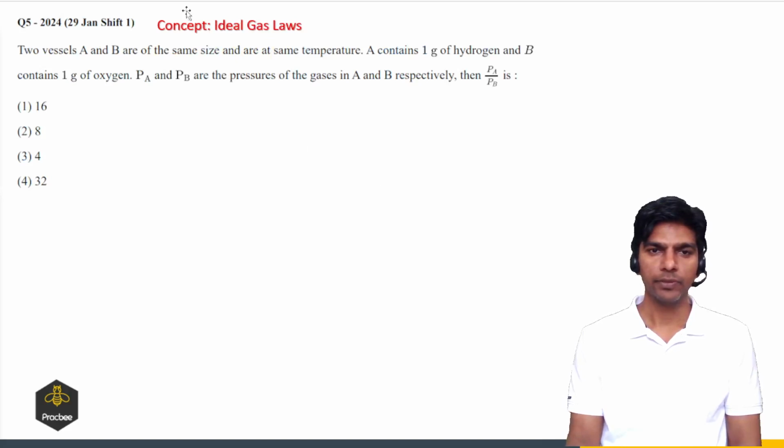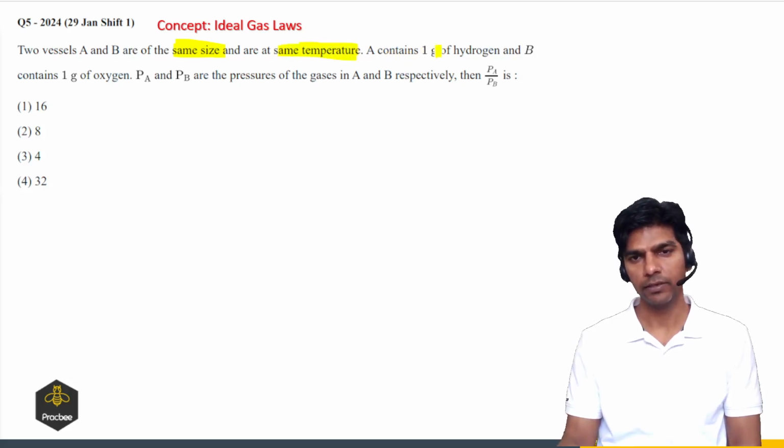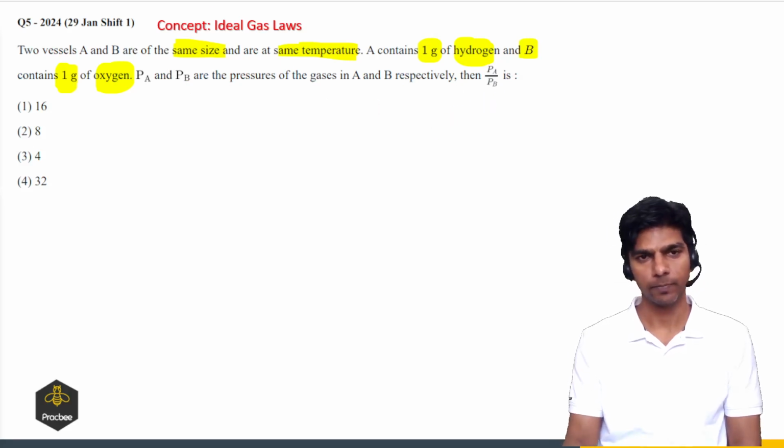Let us see the next question based on the ideal gas law. Two vessels A and B are of the same size and have the same temperature. A contains 1 gram of hydrogen, B contains 1 gram of oxygen. PA and PB are the pressures of the gas in vessels A and B. Then we have to find the ratio of pressure.